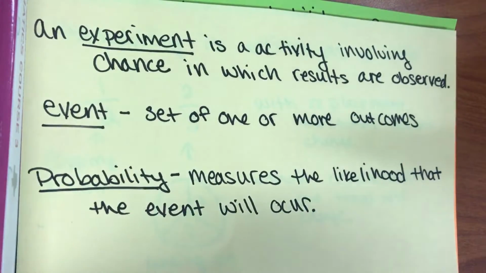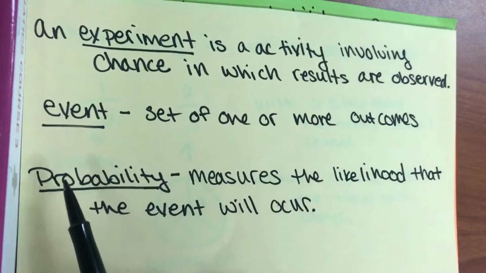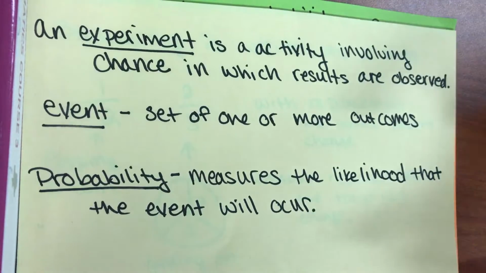Hopefully you've written down these words by now, so let's go over them. We've already gone over experiment. An event is a set of one or more outcomes. And probability is the measure of the likelihood that an event will occur.